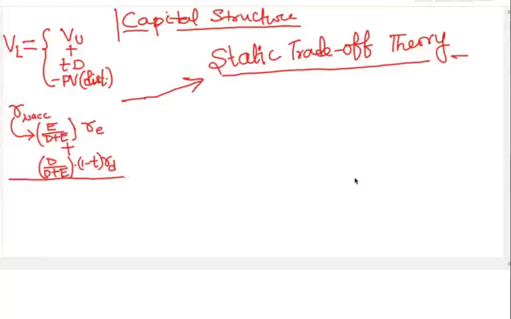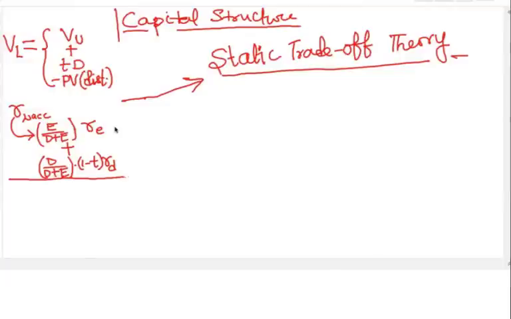Now let's move on to the more general situation when you have non-zero tax and you also have to consider costs of financial distress. Now this case is known as static trade-off theory. So in static trade-off theory, you have to consider the most general case for WACC and value of the firm, which we discussed in the beginning of the video. Over here you can pretty much understand that the tax advantage is going to be balanced by the present value of costs of financial distress at some point of time. So you essentially have a trade-off.